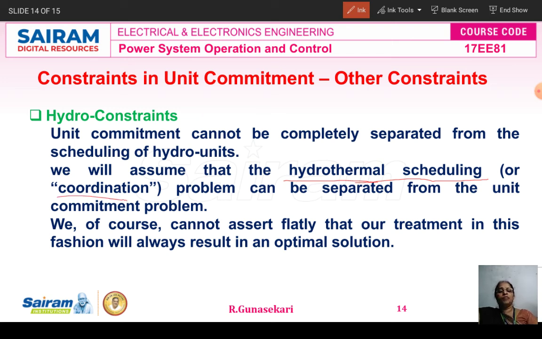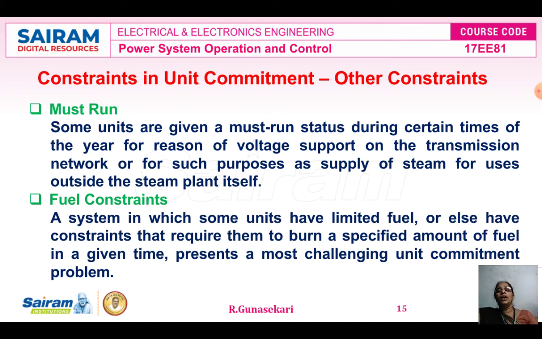This problem can be separated from the unit commitment problem. And then must run. Some units are given a must run status during certain times of the year for reasons of voltage support on the transmission network, or for such purposes as supply of steam for uses outside the steam plant itself. This is the definition of must run.